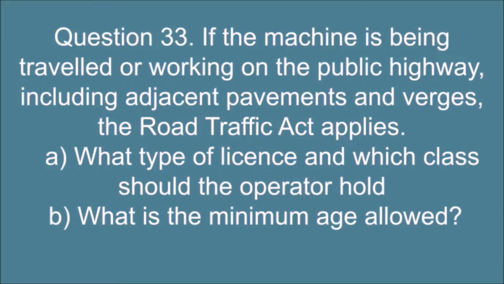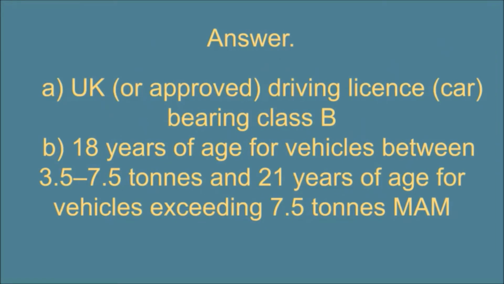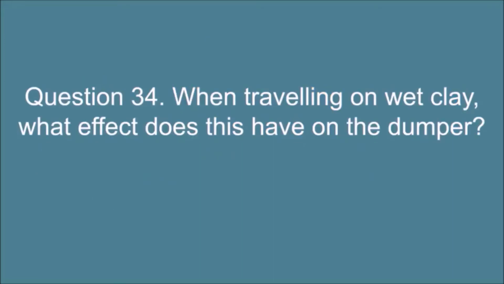Question 33. If the machine is being traveled or working on the public highway, including adjacent pavements and verges, the Road Traffic Act applies. A. What type of license and which class should the operator hold? And B. What is the minimum age allowed? Answer. A. UK or approved driving license, car bearing class B. B. 18 years of age for vehicles between 3.5 to 7.5 tons, and 21 years of age for vehicles exceeding 7.5 tons.